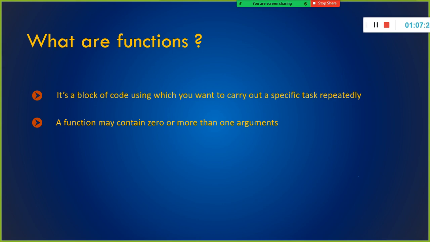Suppose you want to calculate the gross salary. You must be using some formula or business logic to compute the gross salary, and based on some condition, you will compute the net salary. So you put the gross salary formula in one function. And for the logic you use to compute the net salary, use another function.